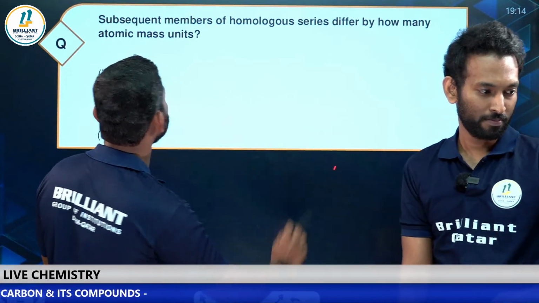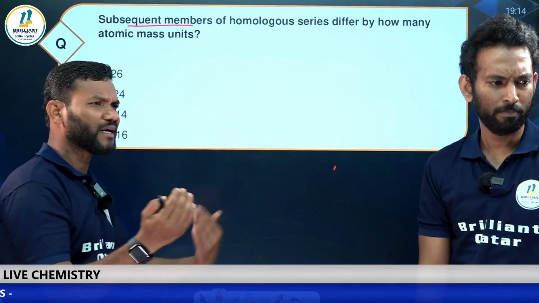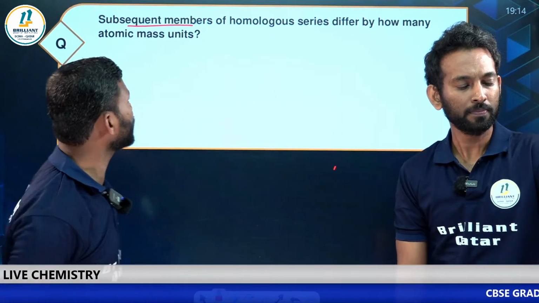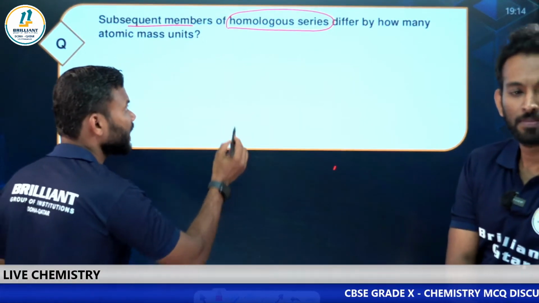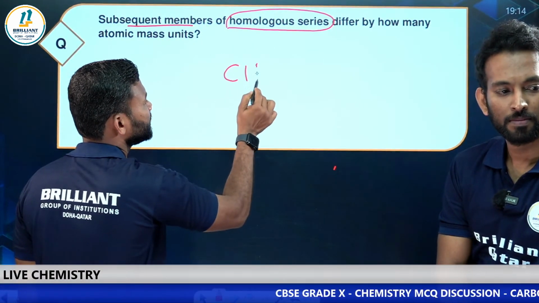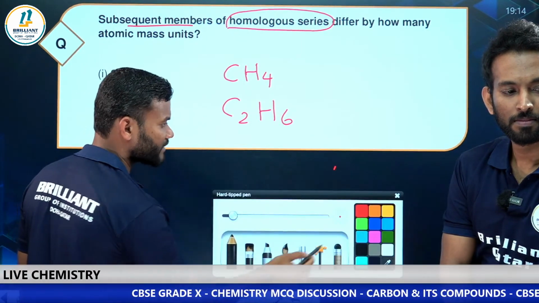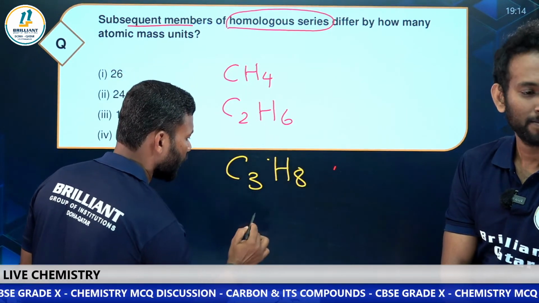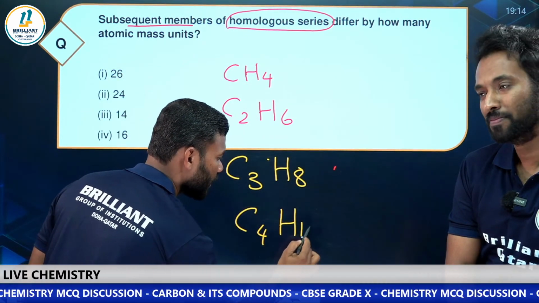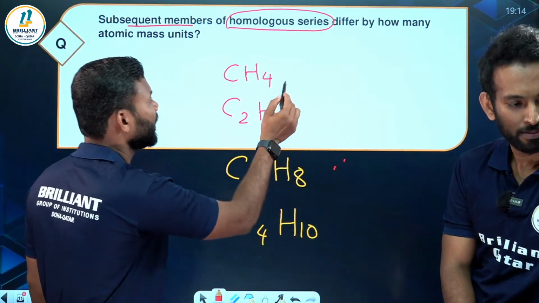All of you listen here. Consecutive members of a homologous series. As I said, homologous series, what is that? CH4 or C2H6, the next member will be C3H8, or C4H10. Always in between, what is the speciality?